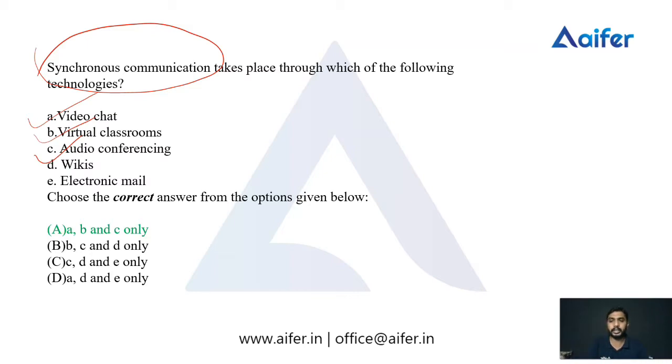And in audio conferencing, when we do audio conferences, we can talk together, so there is exchange of information and ideas happening at the same time, in real time. So we can say that video chat, virtual classrooms and audio conferencing help synchronous communication, or synchronous communication takes place through video chats, virtual classrooms, audio conferencing and phone call.